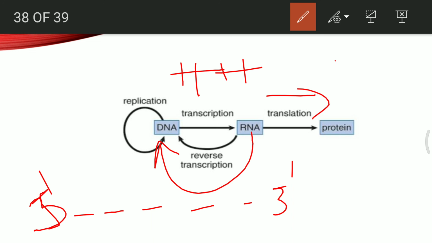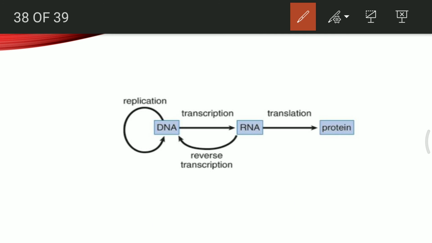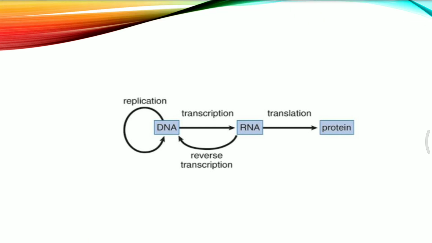Suppose the character is eye color of an individual. So as an end product of the central dogma, we now have an idea that DNA can self-replicate. DNA can form an RNA with the help of transcription. RNA can form a DNA with the help of reverse transcription, and RNA can also form proteins which express a character by translation. And with all this information, molecular biology gives us an idea how genetic transformation may have occurred during the course of evolution.